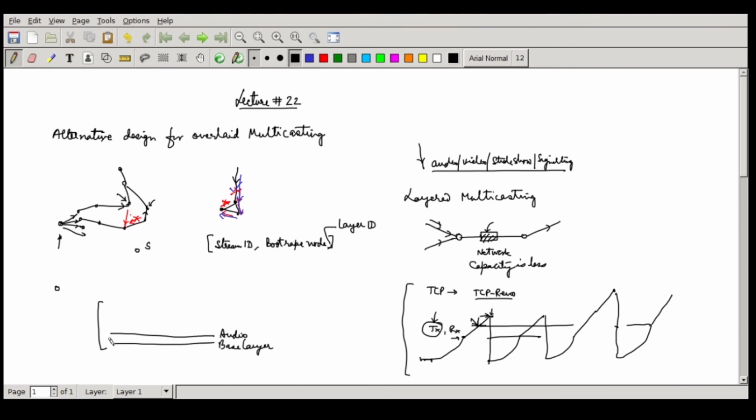And depending on if you are not getting all the things very nicely and there is a lot of delays, you are getting gaps, you actually leave certain upper layer multicast groups and ultimately limit yourself to something which is going to give you the best performance at your playback. So you may be happy only with the audio coming in, you don't want a video to come in, you may drop it. Then video's base layer, this will not give a good quality video, but which is fine, you are happy with it. Maybe if you have still bandwidth, you can subscribe to even layer 2. So video quality will improve and you can keep on doing it.